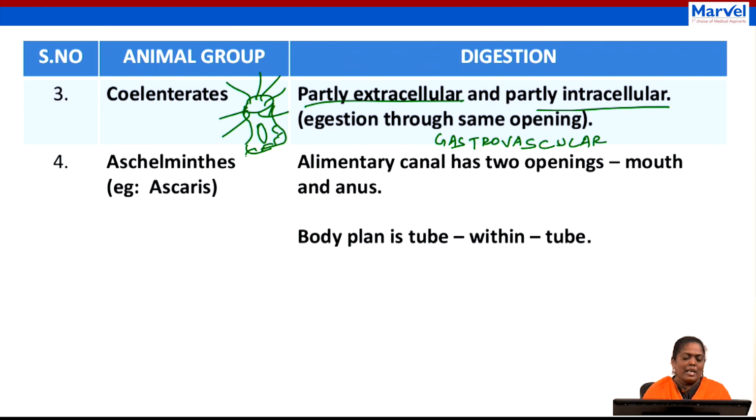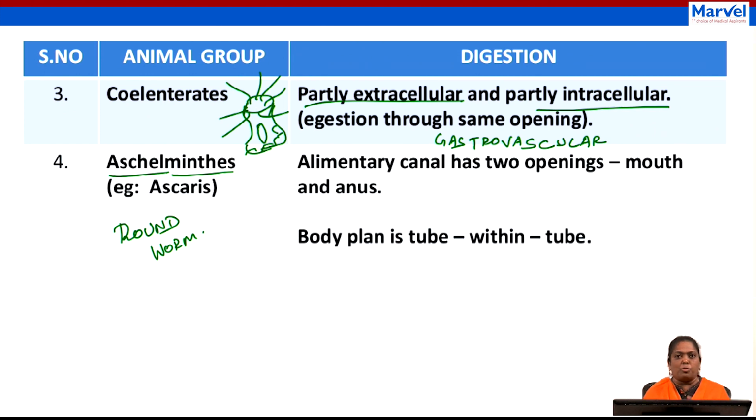Then the next phylum is Aschelminthes. Ascus means round, helminthes is worm. So it is round worm. The alimentary canal of this Aschelminthes has two openings. Till Platyhelminthes it has only one opening, so you will call the digestive system an incomplete digestive system.